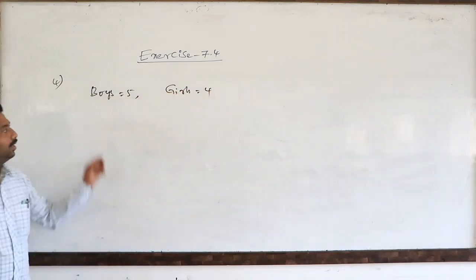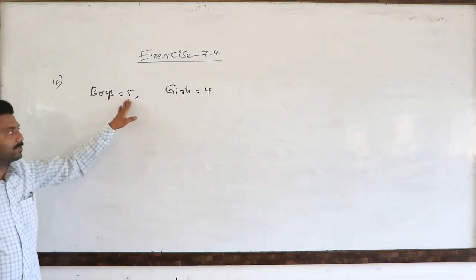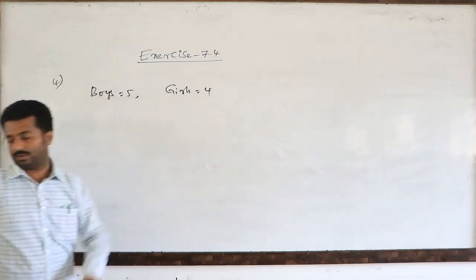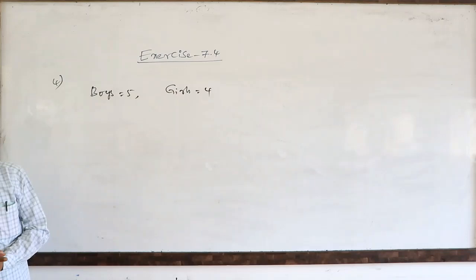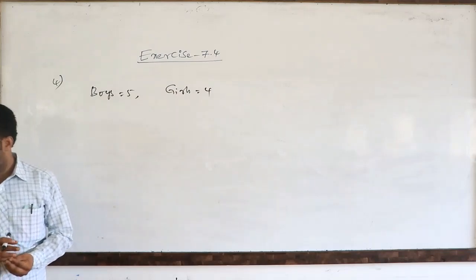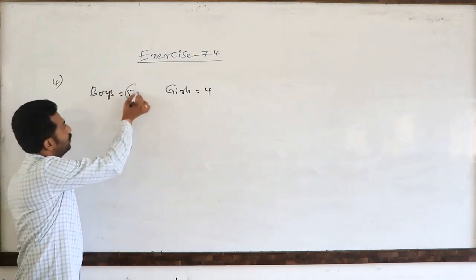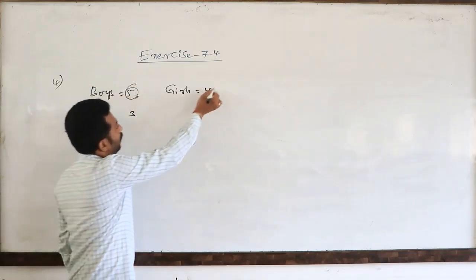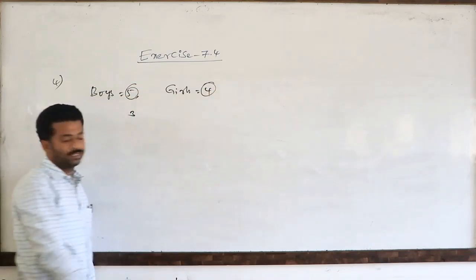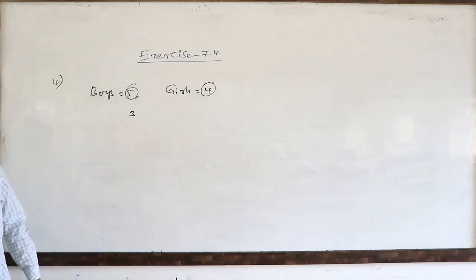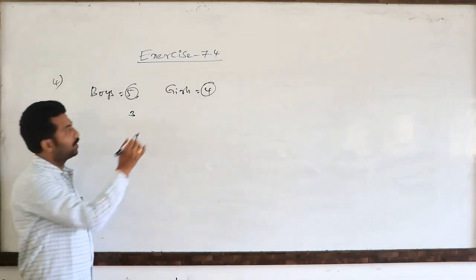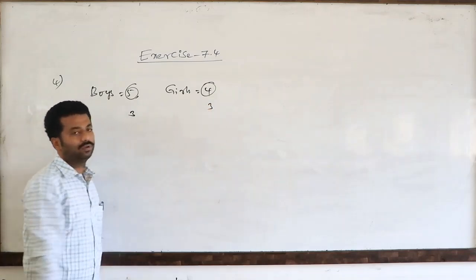Listen, they have given the number of boys as 5 and the number of girls as 4. How many ways can a team of 3 boys and 3 girls be formed? So from the boys we have to select 3, and from the girls we have to select 3 out of 4.